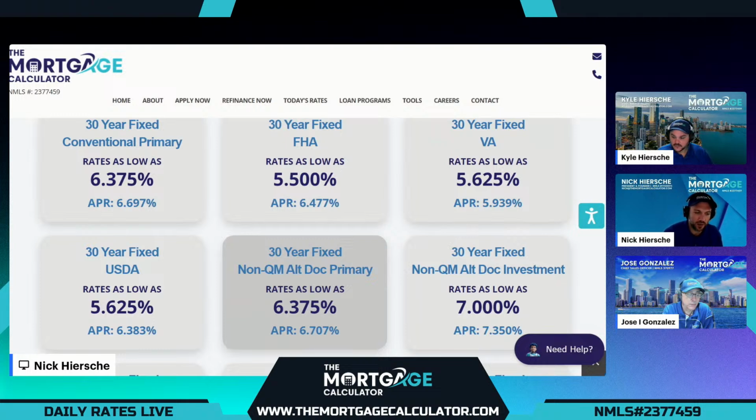But our bank statement options today are coming in at 6.375, final APR 6.707. Which is actually almost identical to conventional. So absolutely amazing. Non-QM is coming in at almost identical price to conventional today.